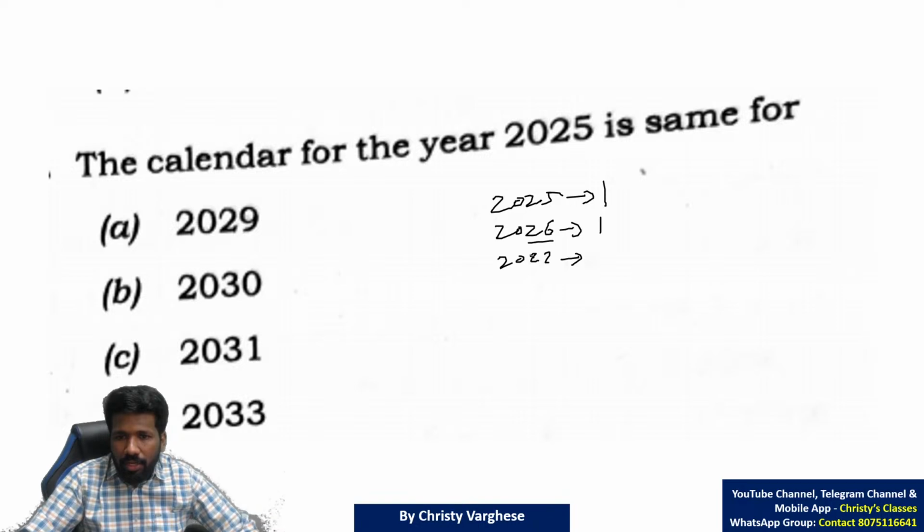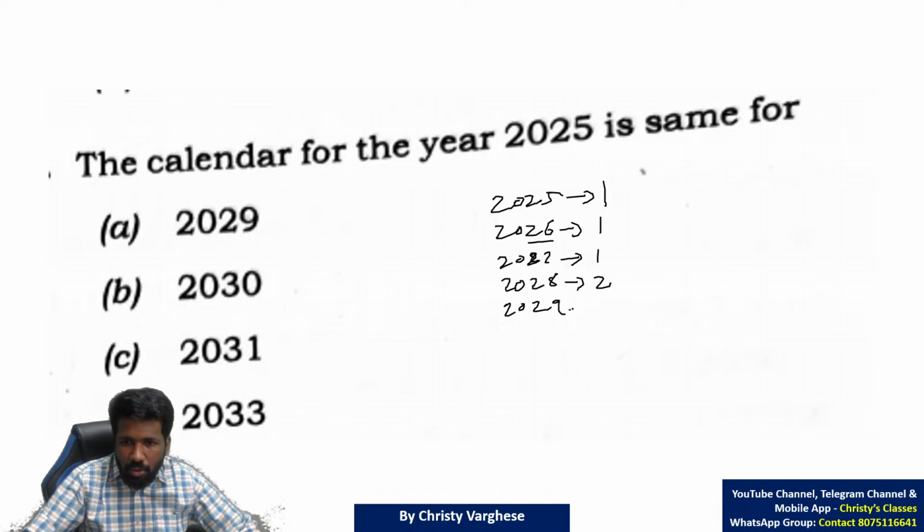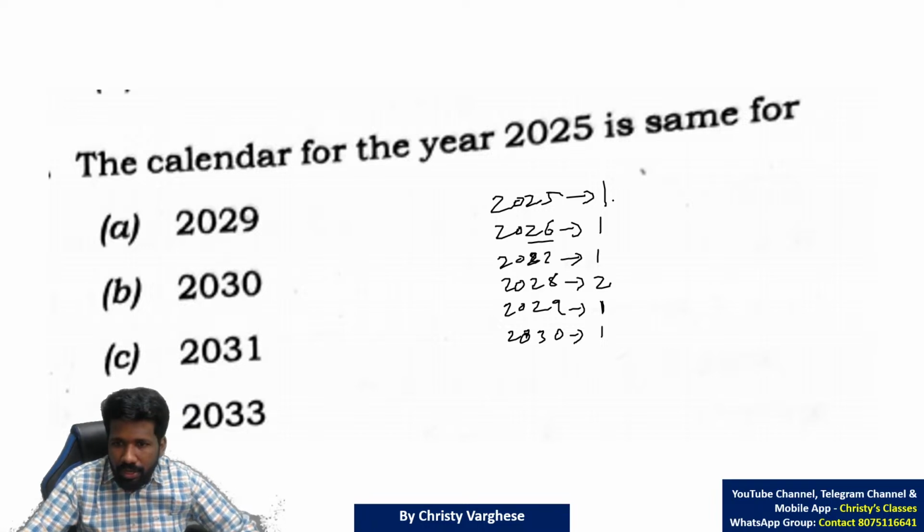2027 is an ordinary year, so 1 odd day only. 2028 is a leap year, so 2 odd days. 2029 is an ordinary year, so 1 odd day. 2030 is an ordinary year, so 1 odd day. Now check it. 1 plus 1, 2, 2 plus 1, 3, 3 plus 2, 5, 5 plus 1, 6, 6 plus 1, 7. 7 odd days.